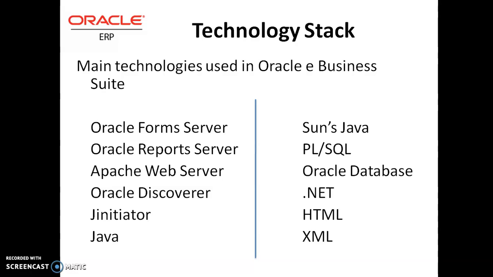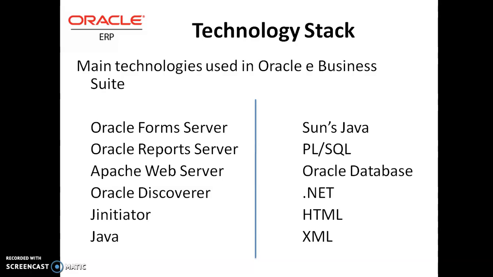So what kind of technologies are used in this Oracle eBusiness Suite? You can see here I have listed different technologies which are used in Oracle eBusiness. Already we have discussed some of them: JInitiator, Java, that is the Java virtual machine we were using at the client side, and Oracle Form Server. Form Server is for providing you some proxies and servlets.